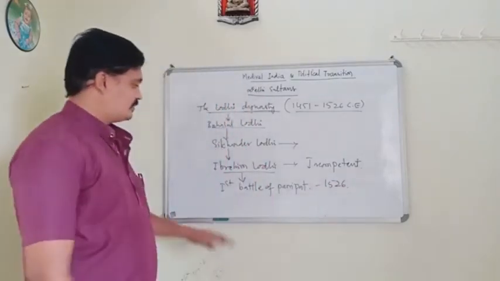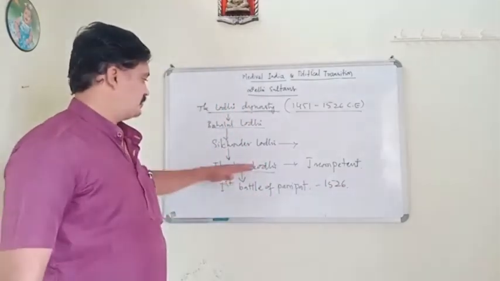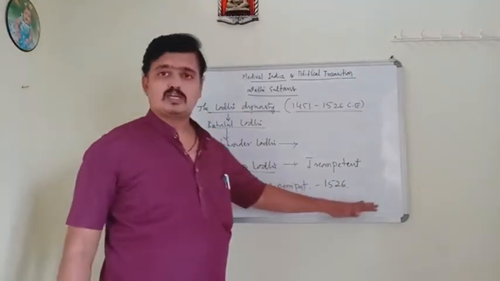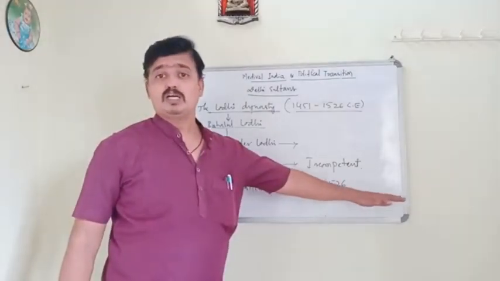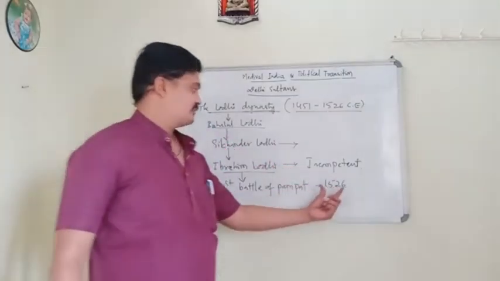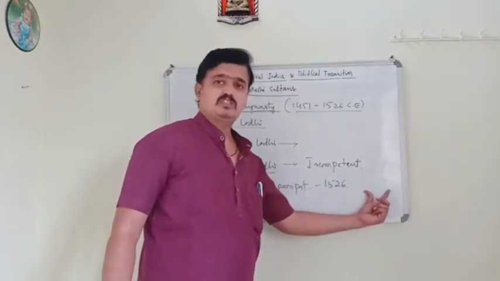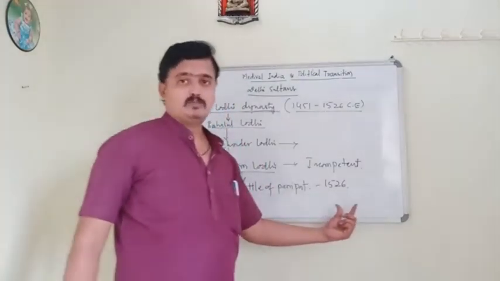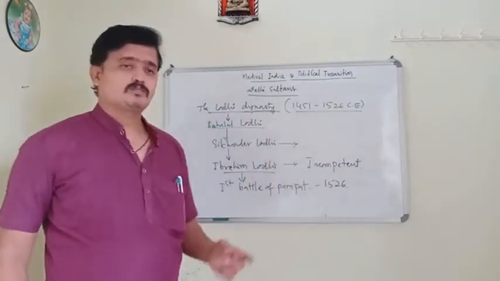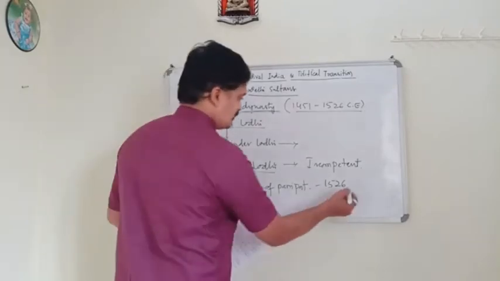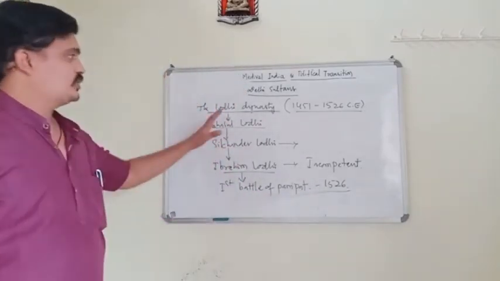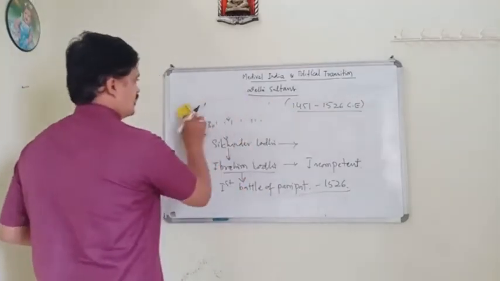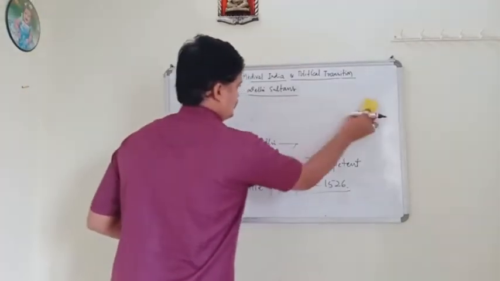In this battle, Babur defeated Ibrahim Lodi, and by defeating him, he started his own dynasty called the Mughal Dynasty. From 1526 onwards, the dynasty we are going to see in the history of India is the Mughal Dynasty. These were the highlights of the Lodi Dynasty. So next we are going to study about the contributions of the Delhi Sultans.